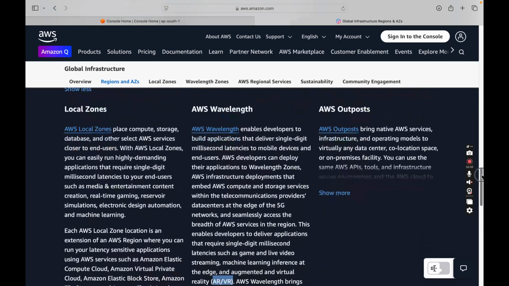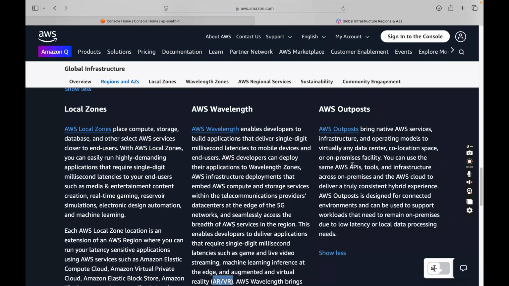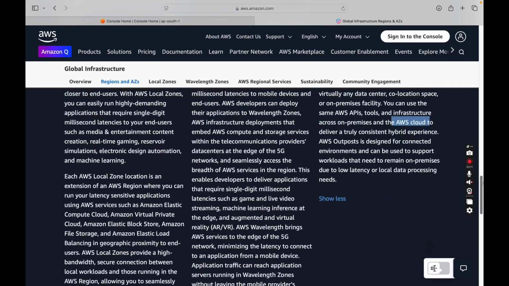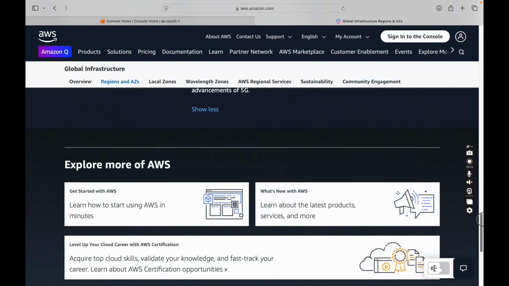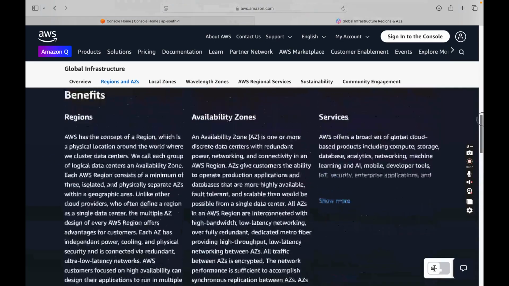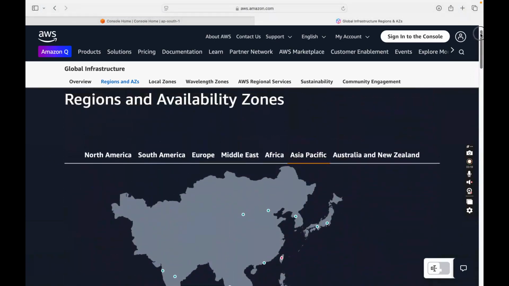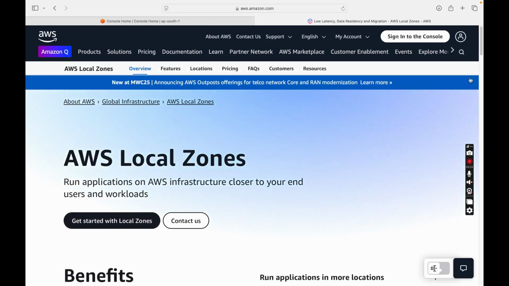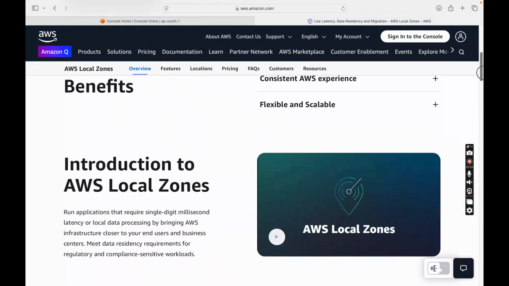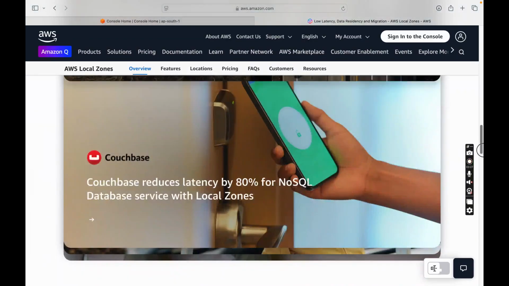And then we have Outposts, where if you want the service on your own premises but managed by AWS, you have servers running AWS infrastructure in your on-premises location, hosted internally by AWS. About local zones I was saying, this is nothing but an extension of the region, going closer.